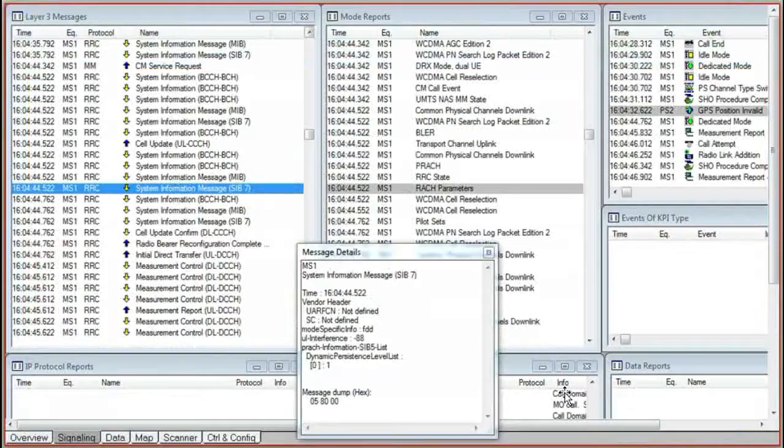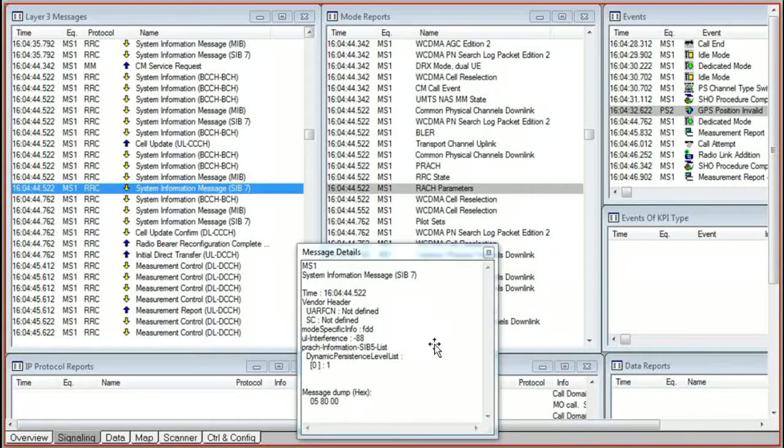Okay, here you can see the value of RSSI in the layer 3 message, system information message SIB 7. Here is the value of UL interference, -88. In this message you can see the value of UL interference.